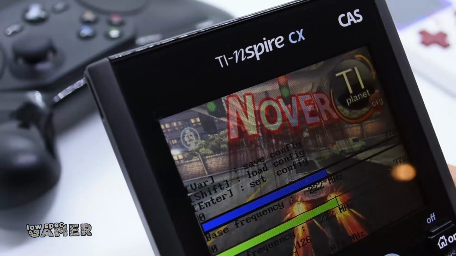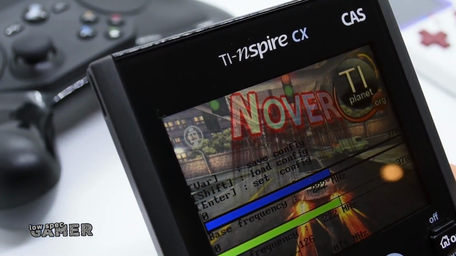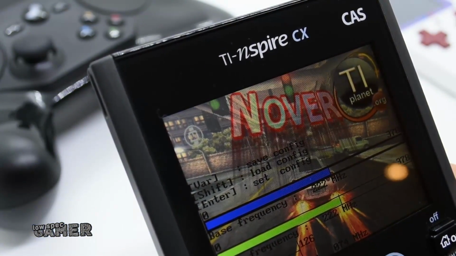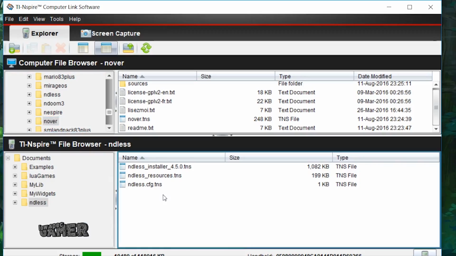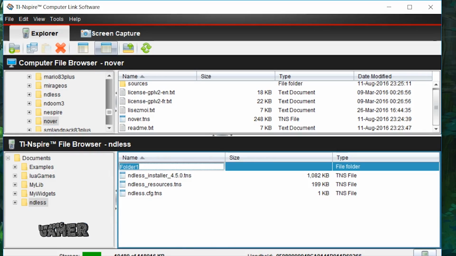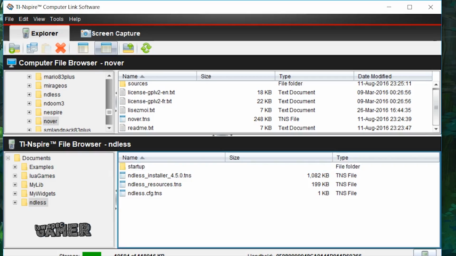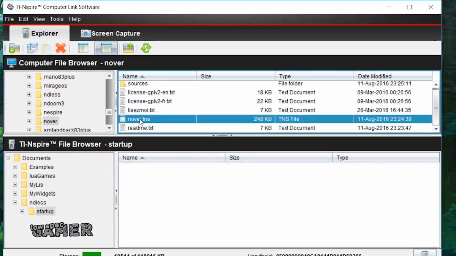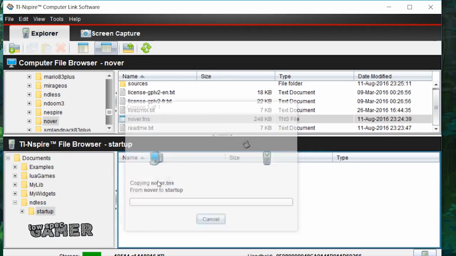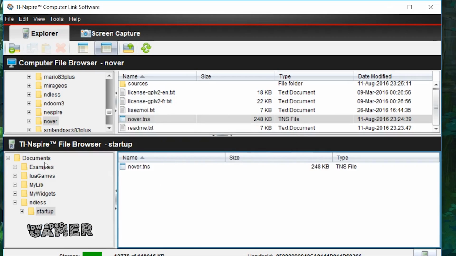Before you install, however, you might want to take a look at this. This is a program that allows you to overclock your calculator. Yes, overclock your calculator. All you have to do to make it work automatically is to put it in a startup folder in your Ndless folder, and then install Ndless. The install might fail a couple of times as Nover is looking for the highest stable frequency, and it can crash. Just try the installation over and over until it works.